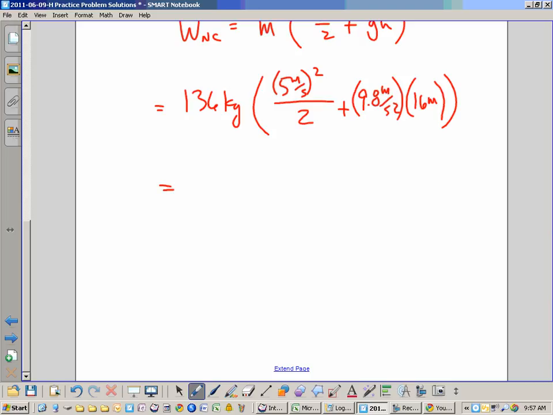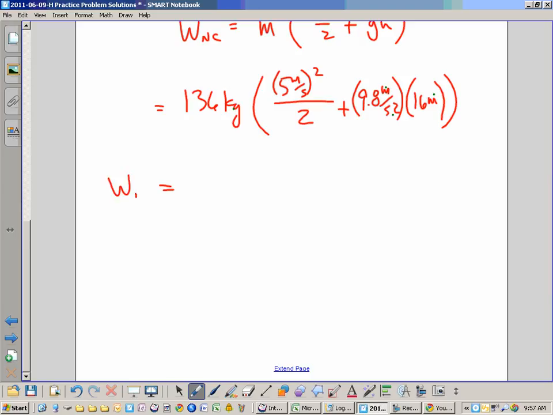Before we do the calculation, what are we going to do? Dimensional analysis. We get meters squared per second squared, meters squared per second squared, so we have kilogram meter squared per second squared. Close. It's energy. It's joules.